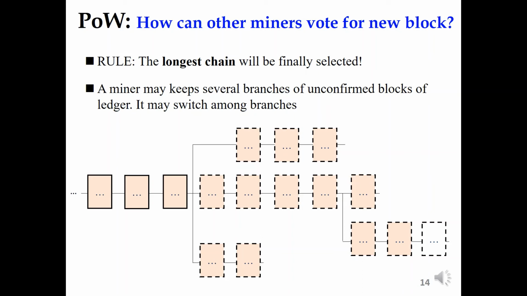Therefore, an honest miner will want to work on the chain that is the longest one now. Because if he works on a chain that is not the longest one, and he finds a valid block, his result may finally not be selected. So his work is wasted, meaningless work. Therefore, he will try to work on the chain that is the longest chain right now.